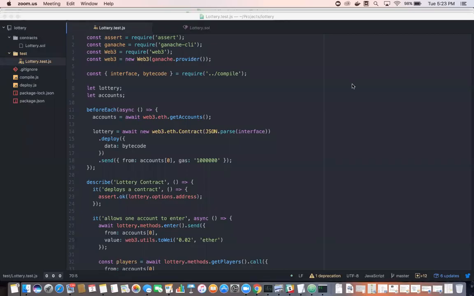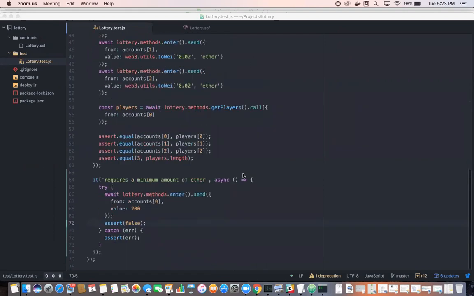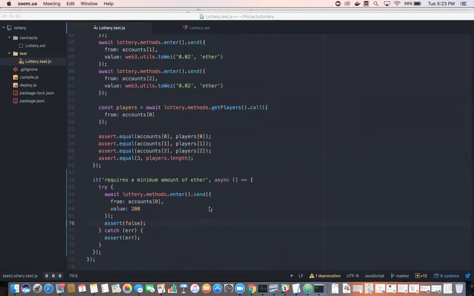The last test that I wrote gave me a really good pattern for asserting that something goes wrong when I attempt to call a function. I tried to call enter, and then I asserted that either something went wrong or something went right between those two assert statements. Okay, so I can now use a very similar pattern to try to test my pick winner.